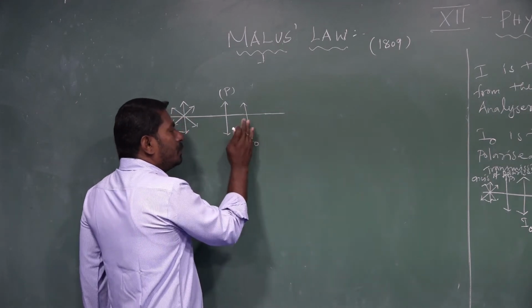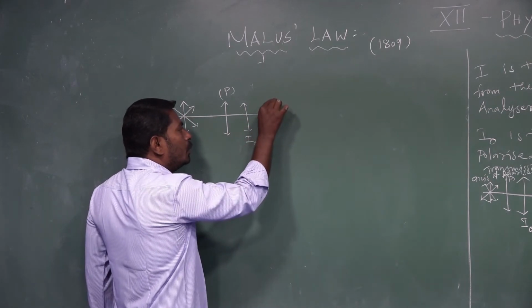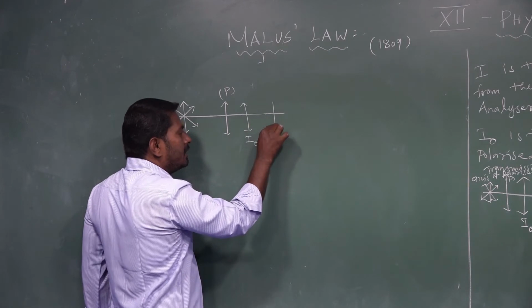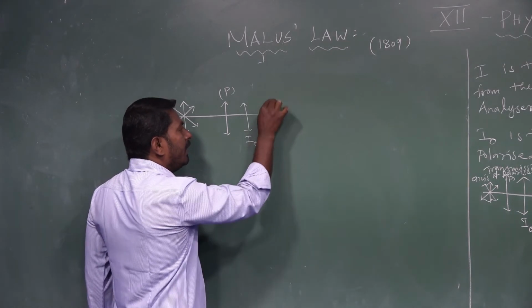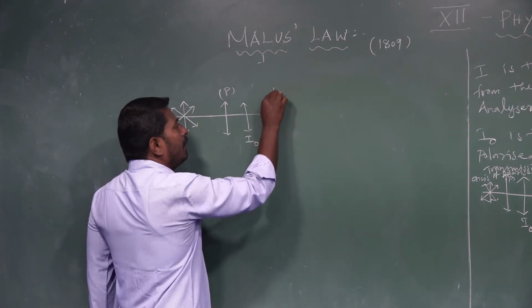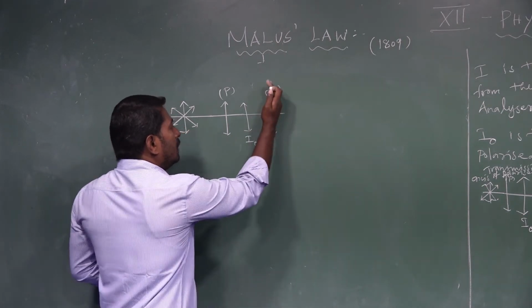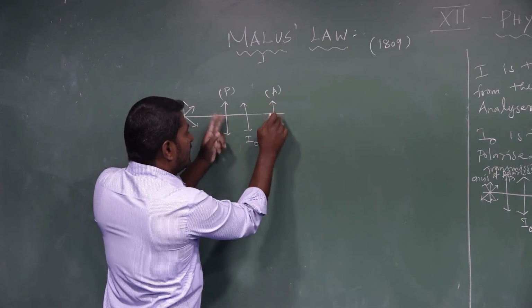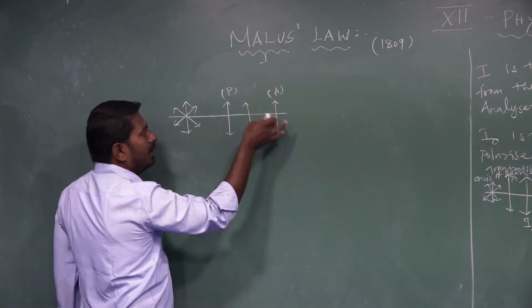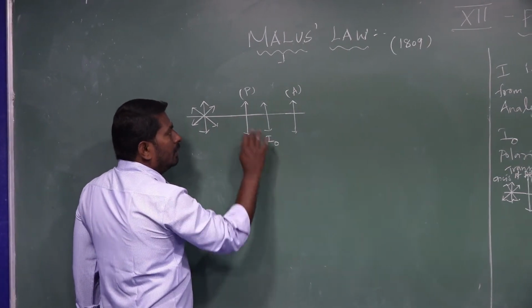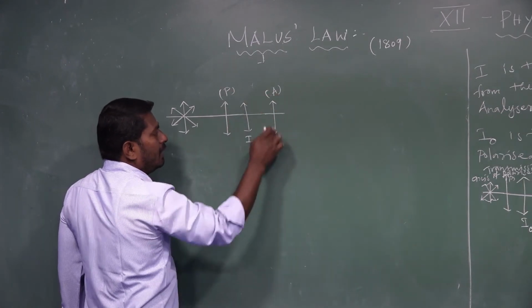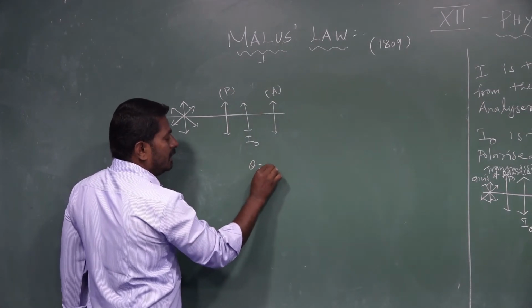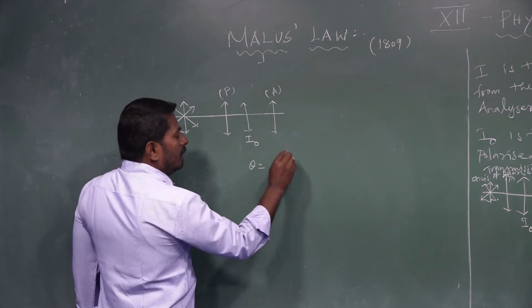Now this plane polarized light is allowed to pass through the analyzer. See, the optic axis or transmission axis of the analyzer. Both the polarizer transmission axis and analyzer transmission axis are parallel. Here the angle between the polarizer optic axis and analyzer optic axis, theta, is equal to 0 degrees.